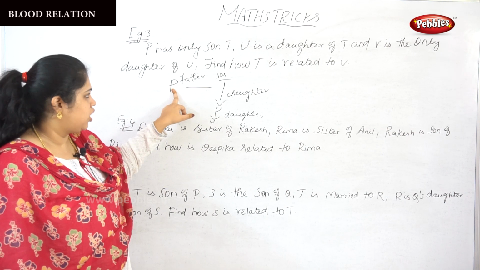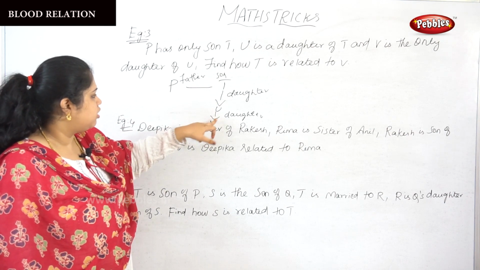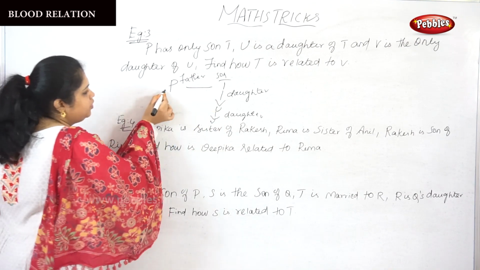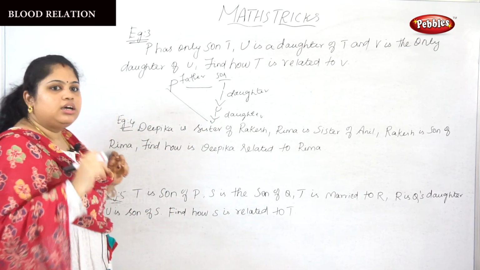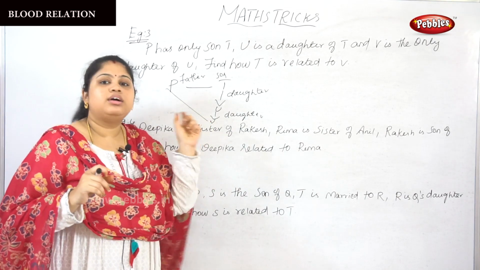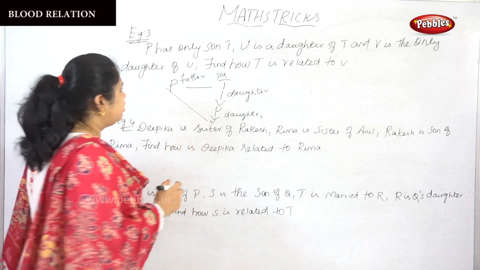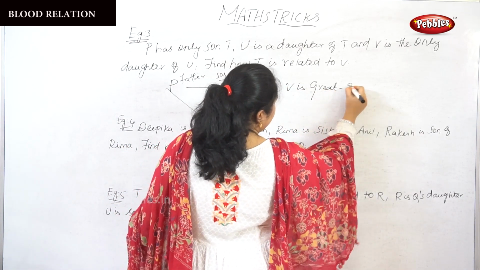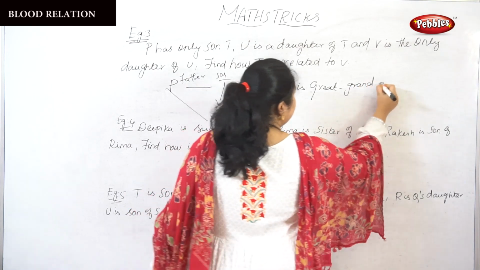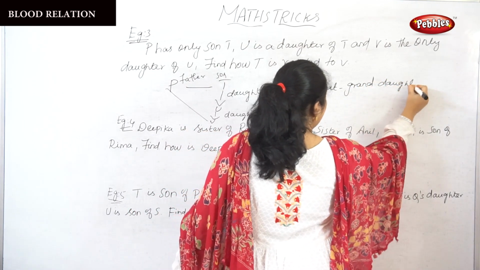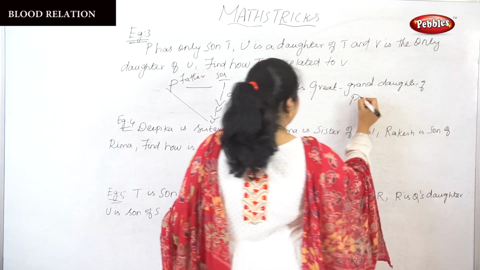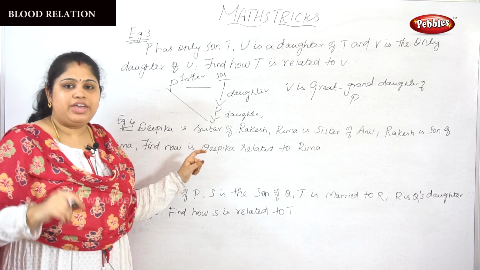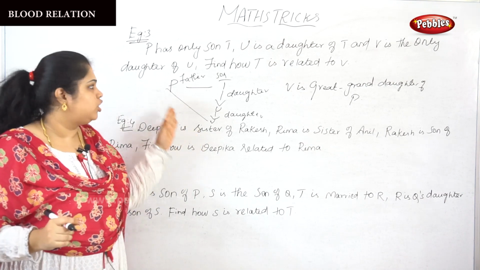Next, V is daughter of U, so what is the relationship between P and V? V is the great granddaughter of P.